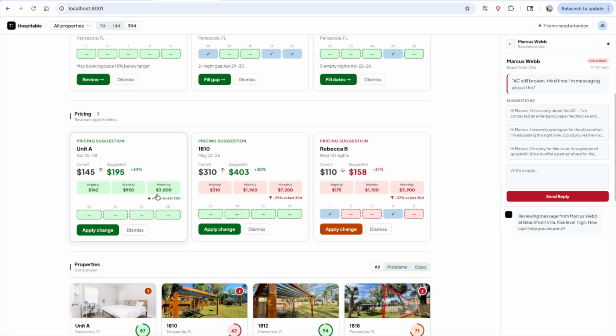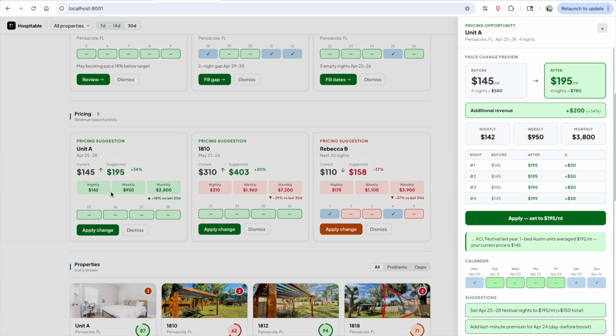And one of the more important things for me is those tabs, nightly, weekly, and monthly. They give me an idea of how expensive or how cheap I am, and that will also give me suggestions to adjust the prices, or not.